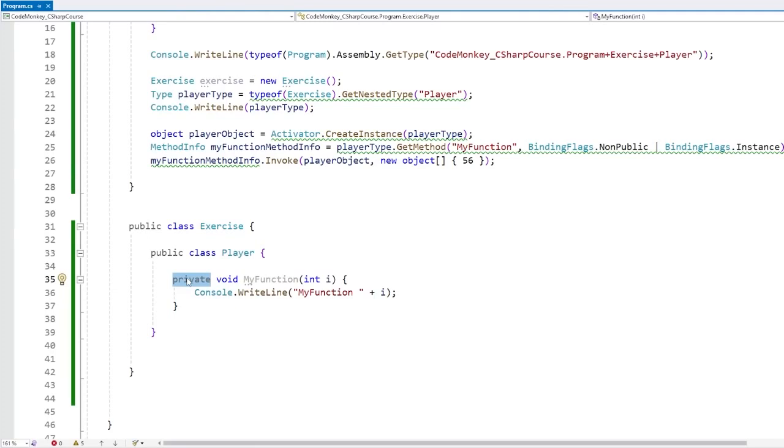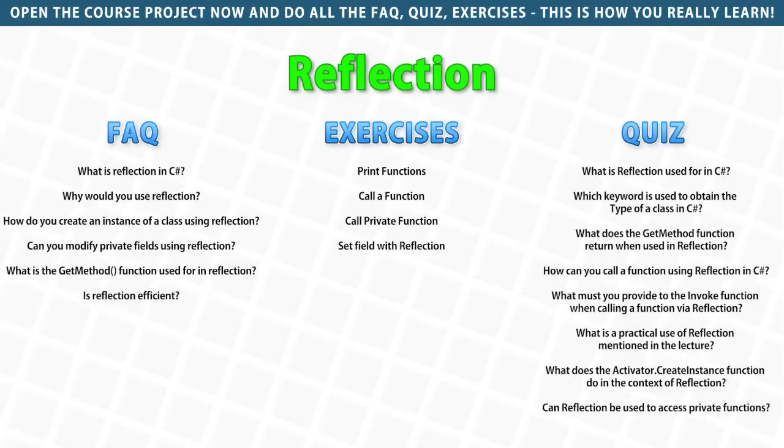Or another example is when working with some APIs, like for example the Unity API, where some functions might be marked as private or internal. So in those cases where you cannot directly modify the code and you really need to call that function, remember how you can do it through reflection. Related to that is also doing things like modding and plugins. You can allow your game to dynamically load a DLL at runtime and then use reflection to run the code inside that library. So that's reflection.